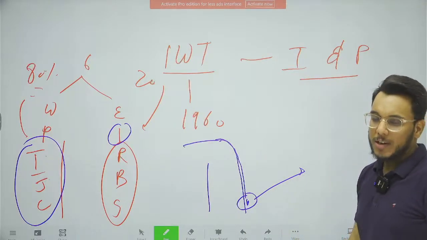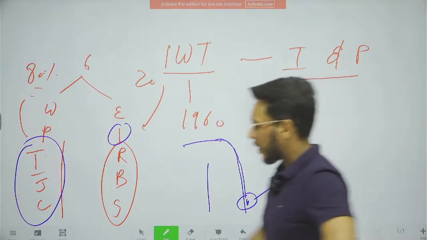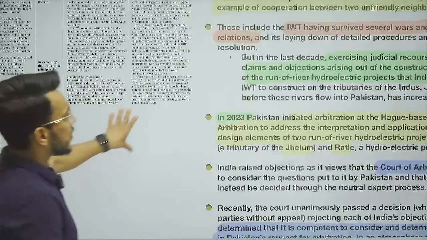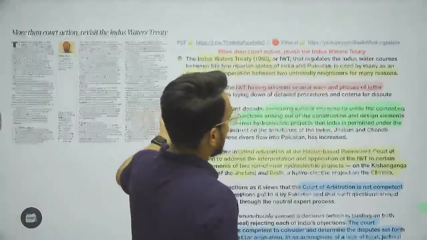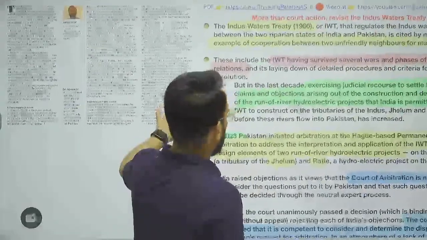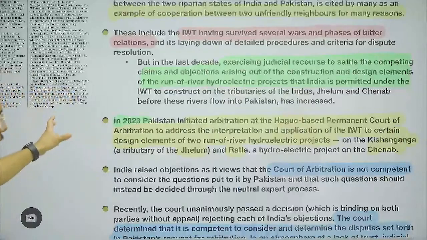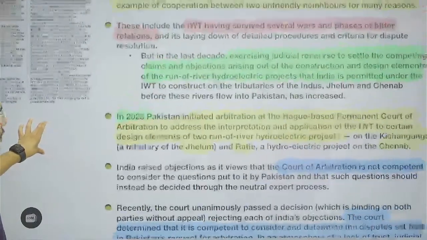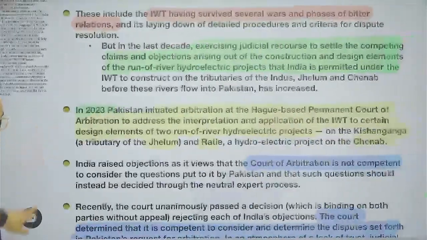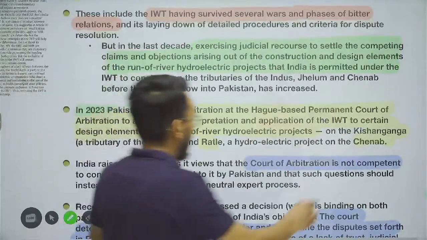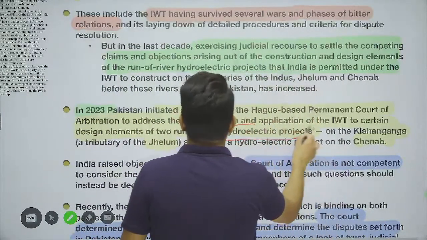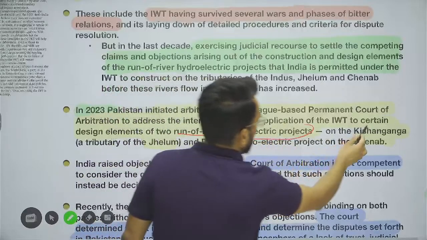Now guys, India has constructed certain projects on the rivers that have been given to Pakistan. There are 2 of the dams that we have constructed. That is the Kishan Ganga. We have constructed the run-of-river hydroelectric project on the Kishan Ganga.